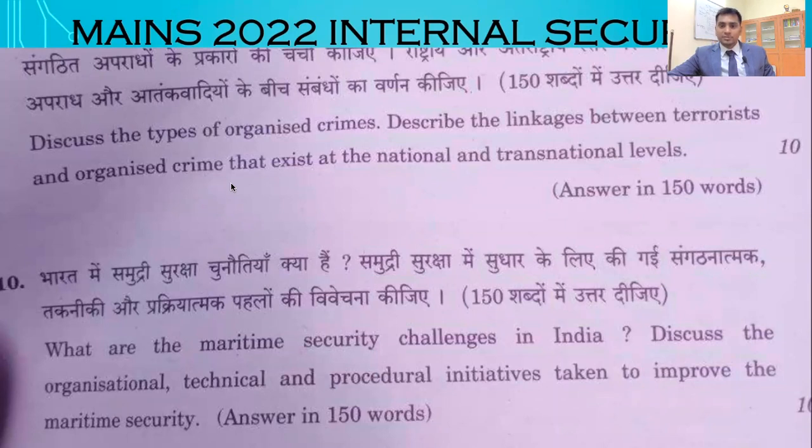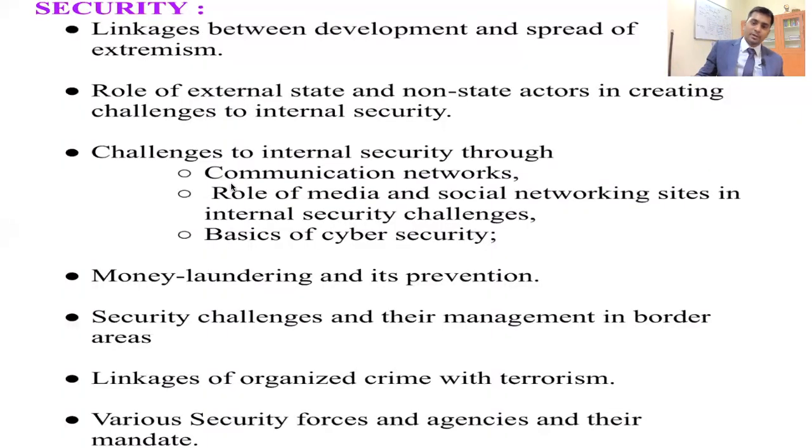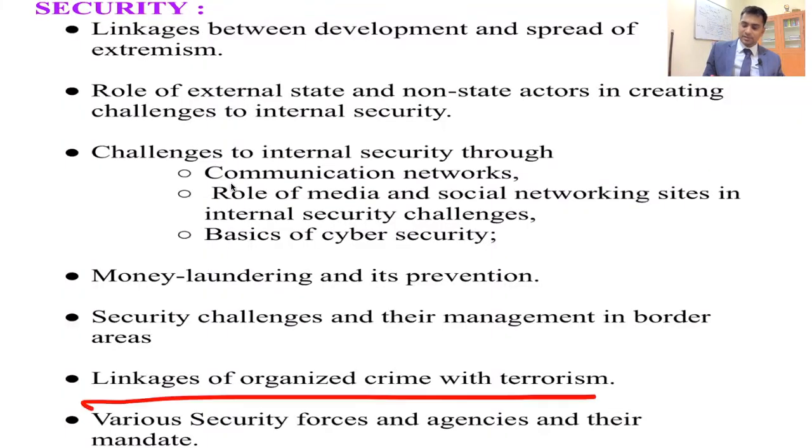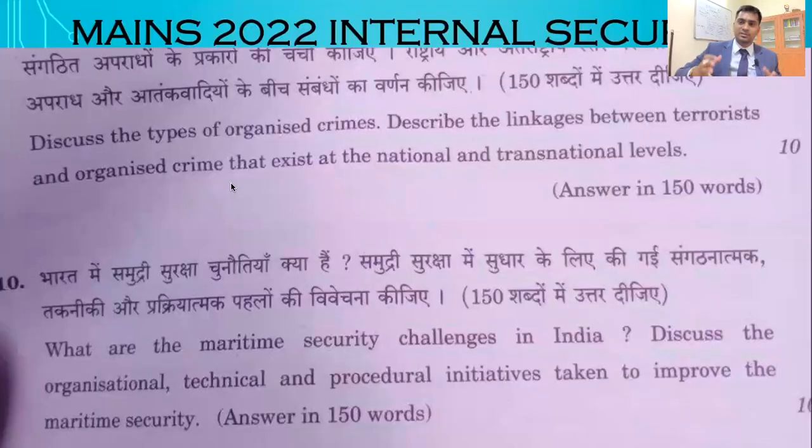Discuss the types of organized crimes. Discuss the linkages between terrorists and organized crimes that exist at the national and international level. Right. So this is the thing that they are asking. Linkages between organized crime and terrorism. Direct question. Right. We discussed this in the class also.